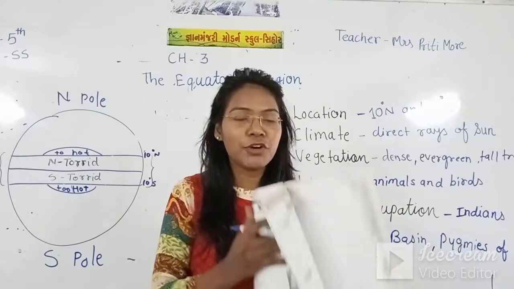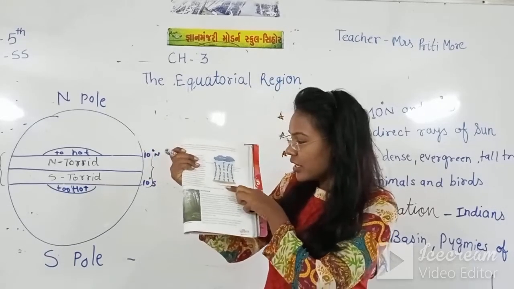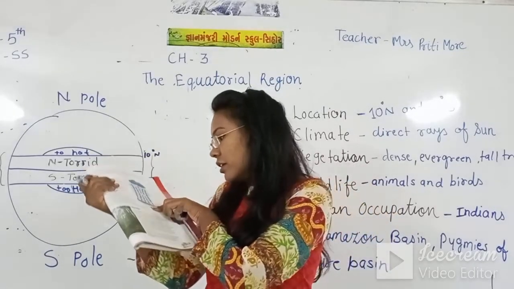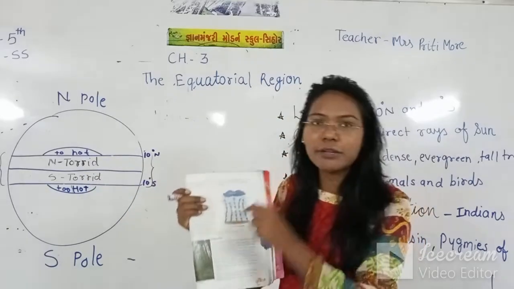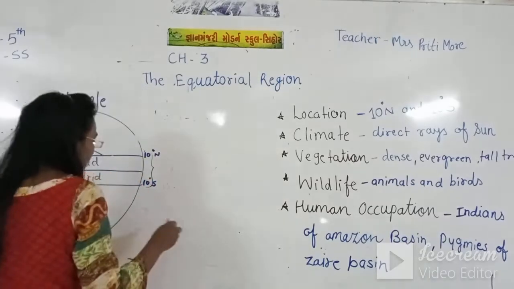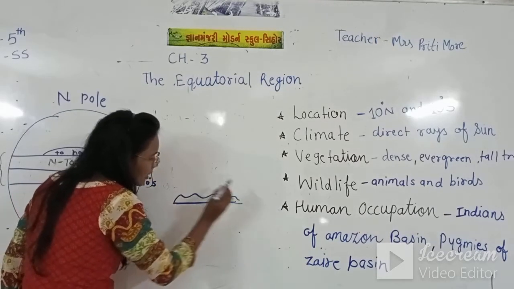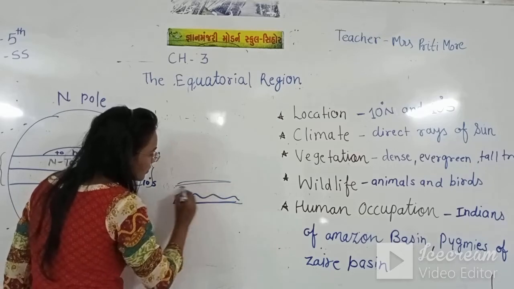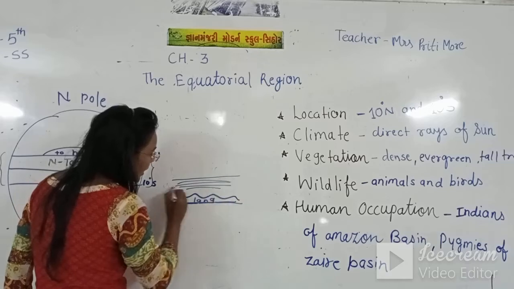That means the evaporation you can see in this picture, the convectional rainfall. See the evaporation. That means the rainfall comes very fast. So the land becomes too hot, and the water area. This is land, this is water area.